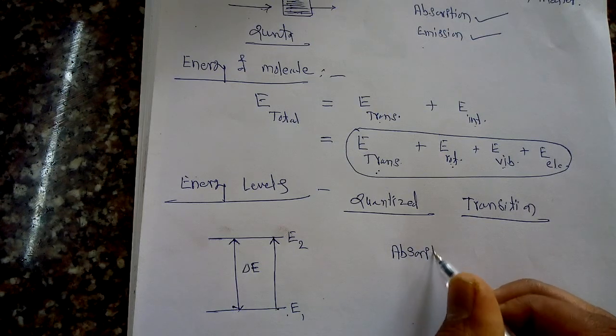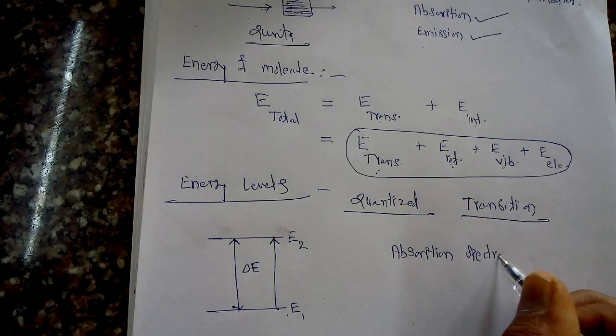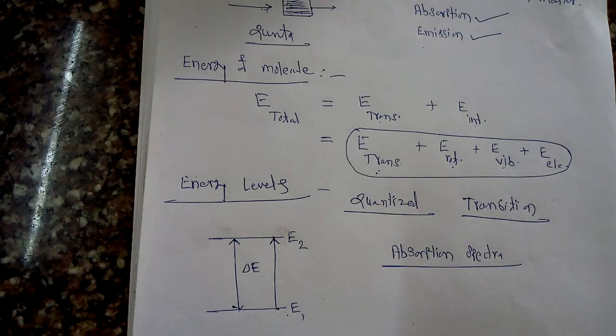That is called the absorption spectra of a molecule. This is an absorption spectra. This is one possible transition of a molecule.